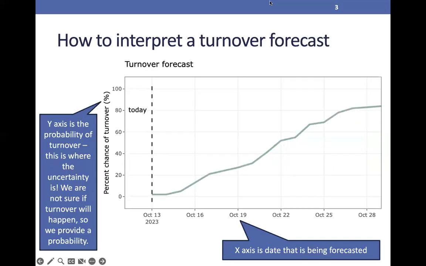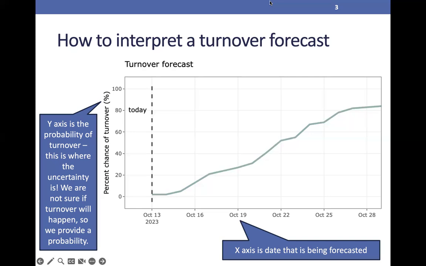Here is an example forecast for fall turnover in a drinking water reservoir. Let's examine how to interpret this forecast. The x-axis is the date that is being forecasted. So on this figure, today is October 13th, 2023, and the forecast is for about 2 weeks into the future. The y-axis is the percent chance of turnover. This is where the uncertainty is located. The higher the percent chance of turnover, the more likely turnover is to occur.